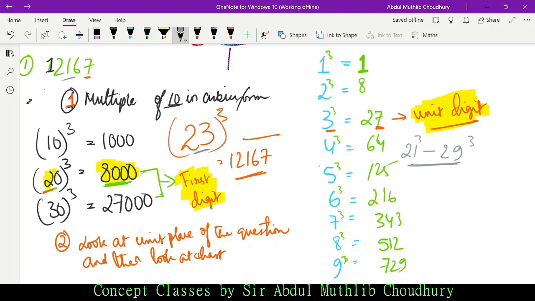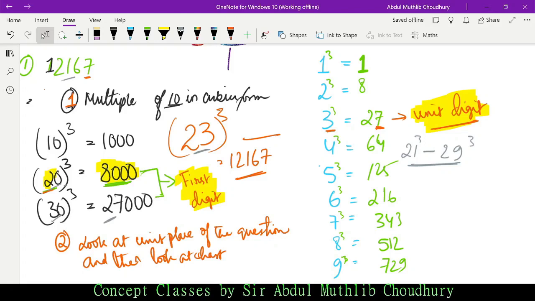So it will fall in the range of 21 cube to 29 cube. Sir, why not 20 cube and 30 cube? Because we already know the cubic form of these numbers: 20 cube is 8,000 and 30 cube is 27,000. The number here is 12167, so it will not be the extremes 20 or 30. It will be somewhere between 21 and 29.